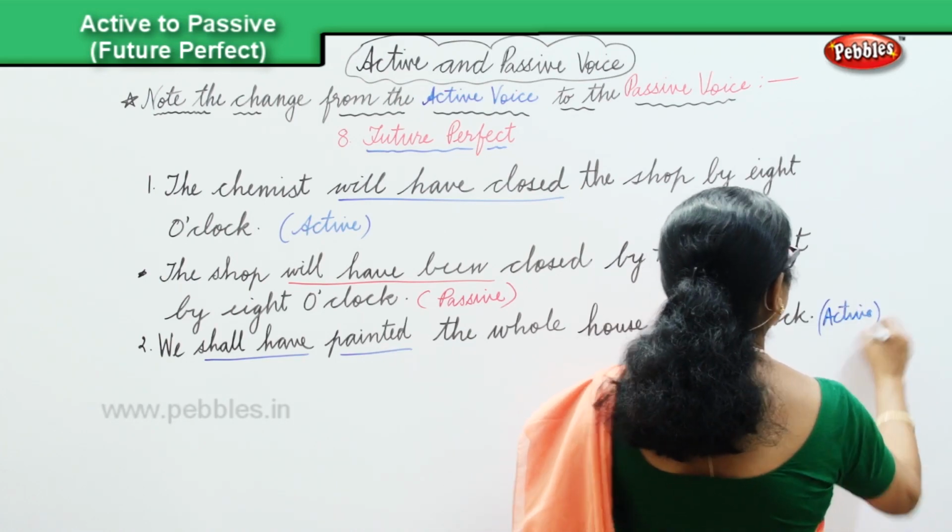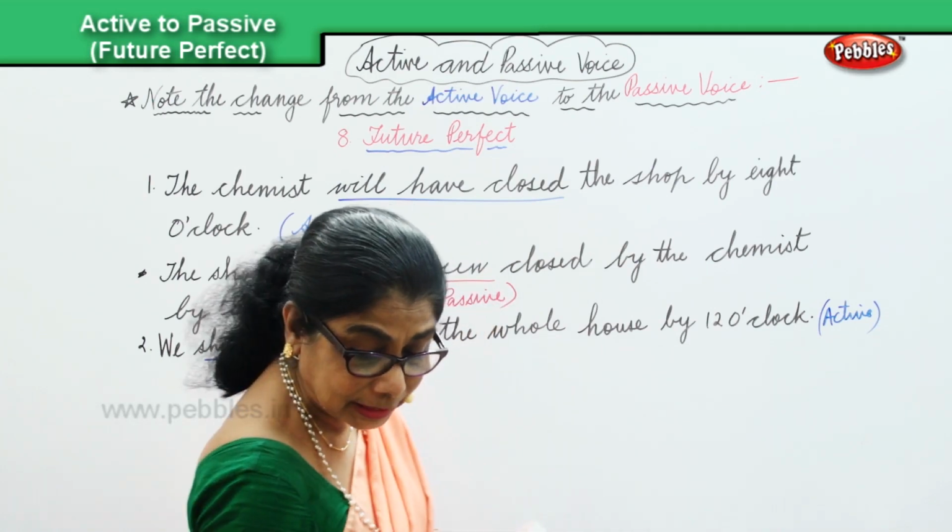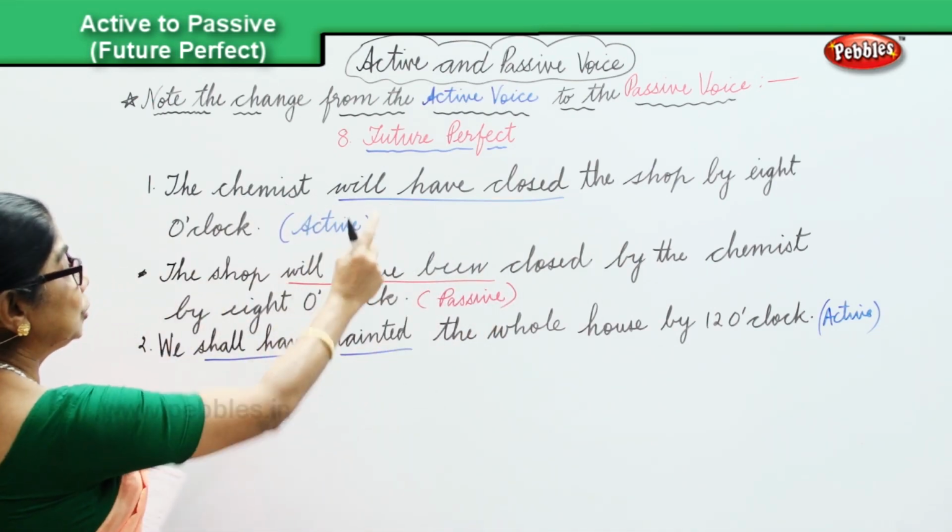Let's look at the changeover from the active into the passive in the future perfect.